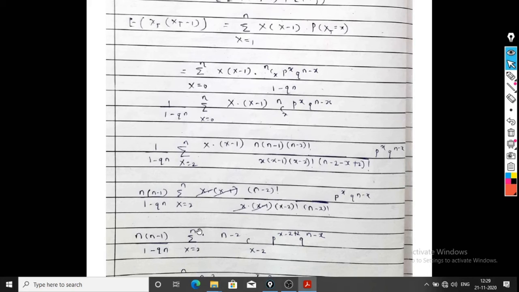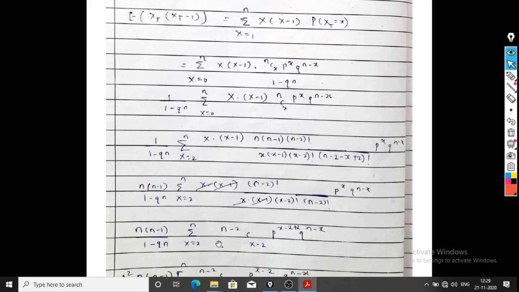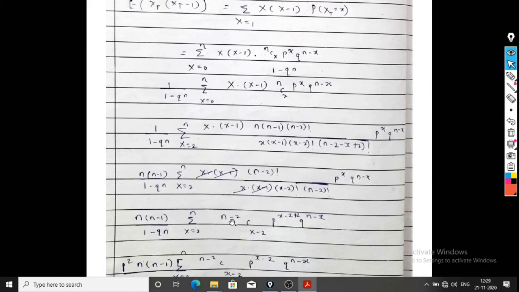Summation x equal to 2 to n. Now we have to adjust two terms. So now this is n minus 2 C x minus 2. P raised to x is written as p raised to x minus 2 plus 2. This is our adjustment, and q raised to n minus x. Now this is the form of the binomial theorem, where x is running from 2 to n.